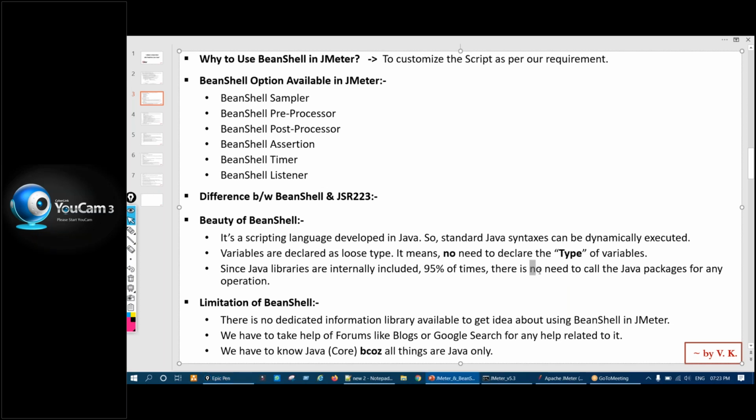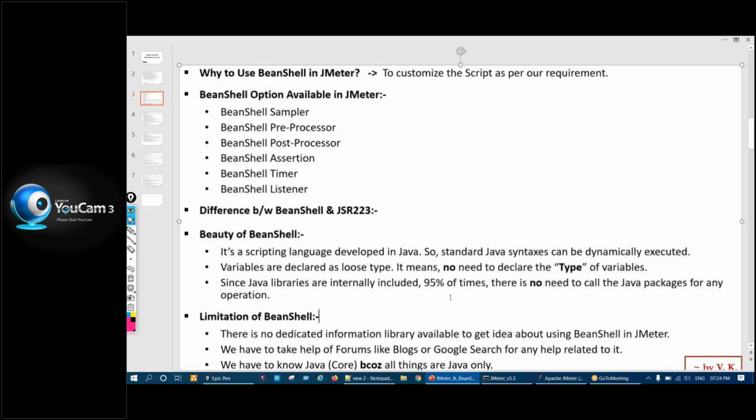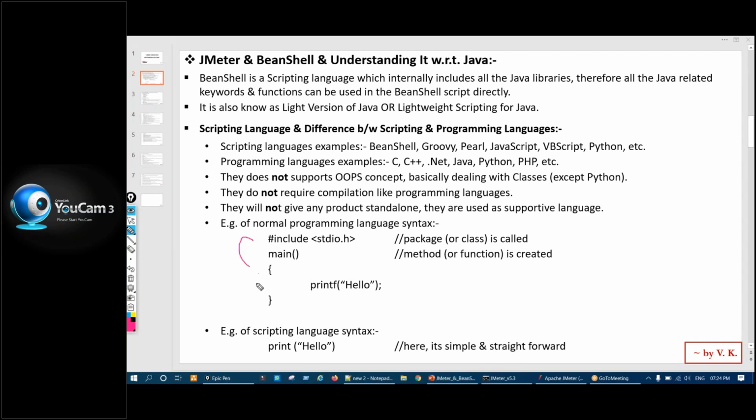Directly you do the operation, and directly you write the code, and the things will be done. In a normal programming language we import the packages and then we write. But here you directly do it, because all packages are already supported.